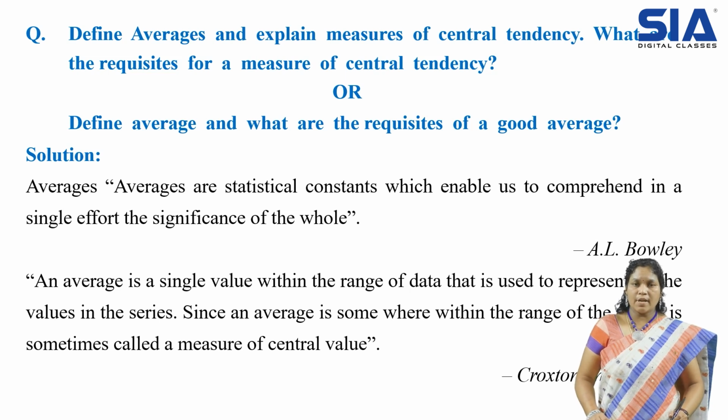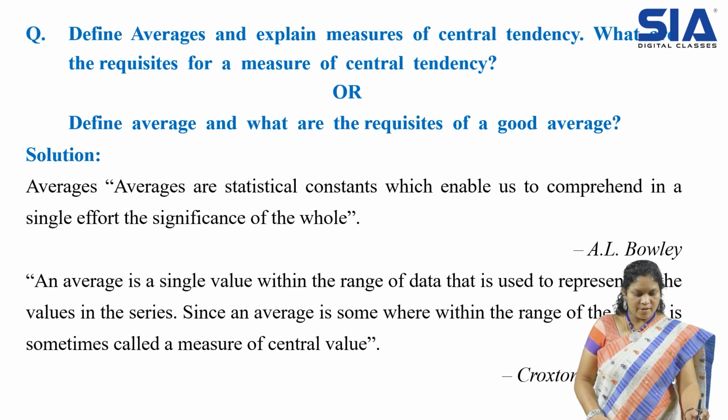So how many types of data do we have? 3 types: individual, discrete and continuous series. All these series, again we need to calculate their averages. So we have different methods to calculate those averages also. For that we have the measures of central tendency. Now what are the actual most important measures of central tendency? Let us discuss. So here is an average definition you have.